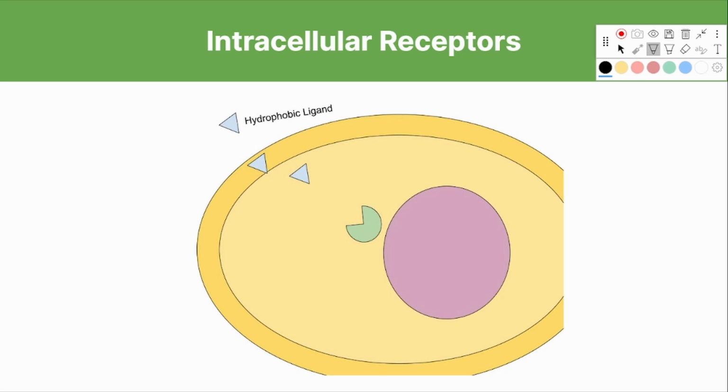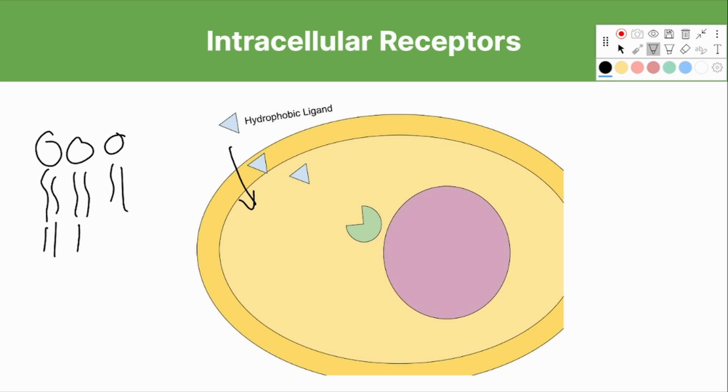As we noted before, intracellular receptors are located within the cell. Consequently, this also means that the ligand must also be able to pass through the lipid bilayer of the cell membrane. Now, if you don't remember, the lipid bilayer looks like this.